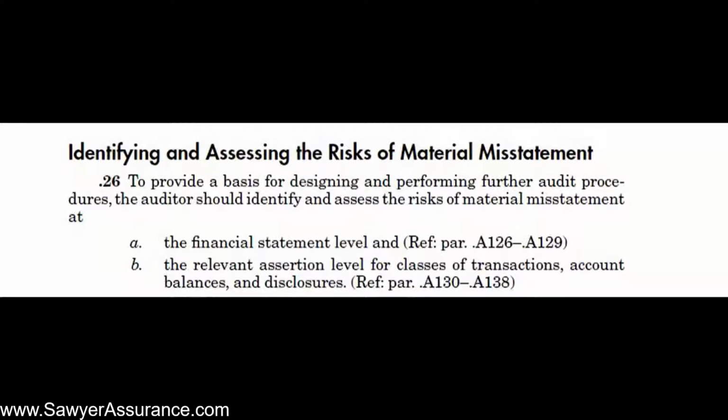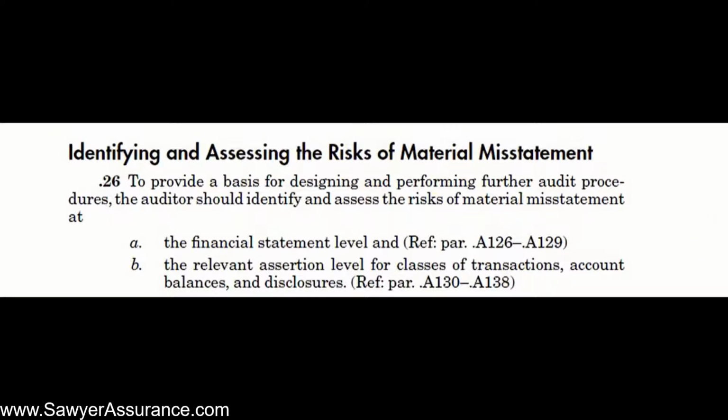In this video, continuing our discussion of AUC Section 315, gaining an understanding of the entity and assessing the risk of material misstatement. So up until this point, we have gained an understanding of the entity, including its internal control. In the past several videos, we went through gaining an understanding of their internal controls and the components of internal control. And now we are finally to the part of using all of that information to assess the risk